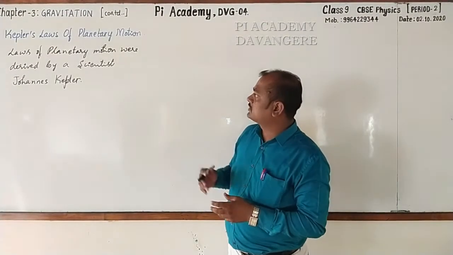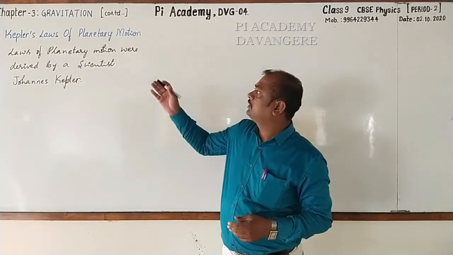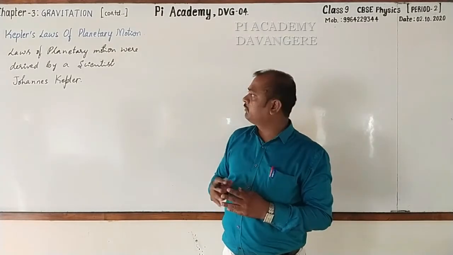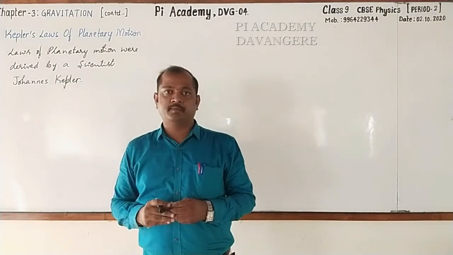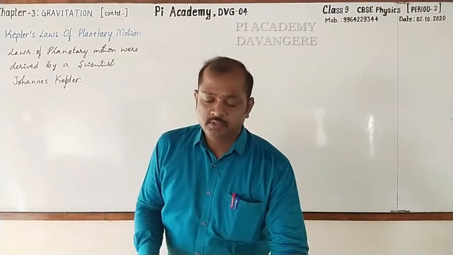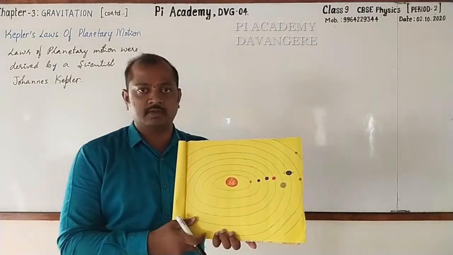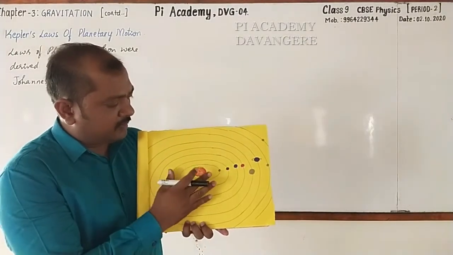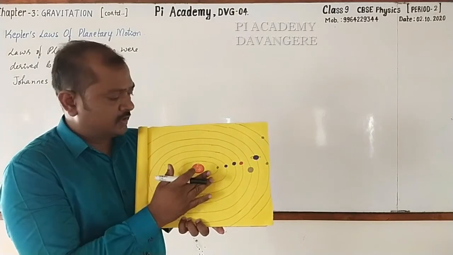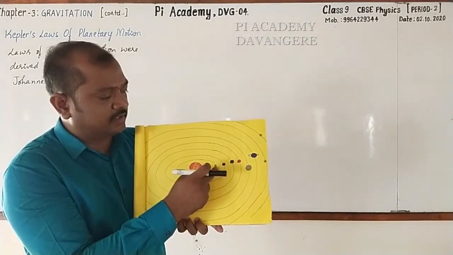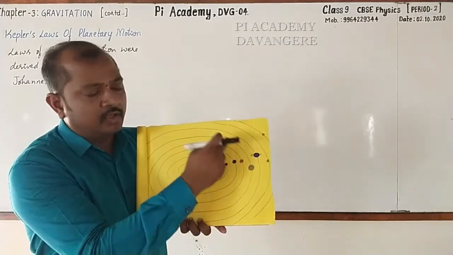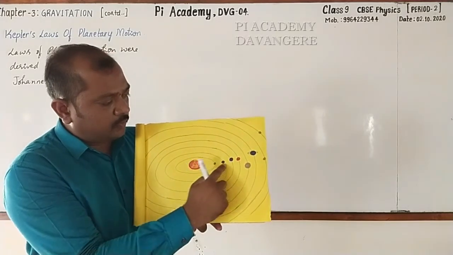Dear students, now let's go for learning the laws of planetary motion given by Johannes Kepler. And he has concentrated more on the planets which revolve around the sun. Observe, here we have the solar system, and here the sun is at the center and all other planets are revolving around it. And what are these planets?